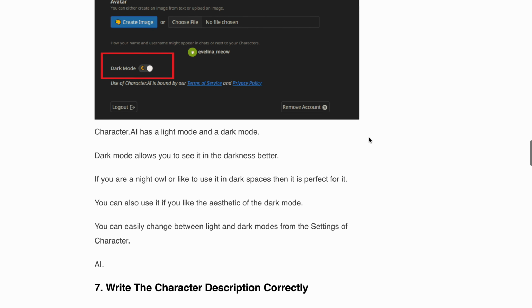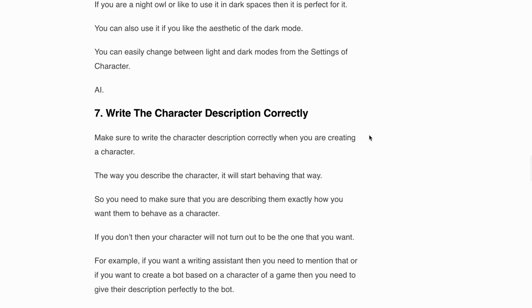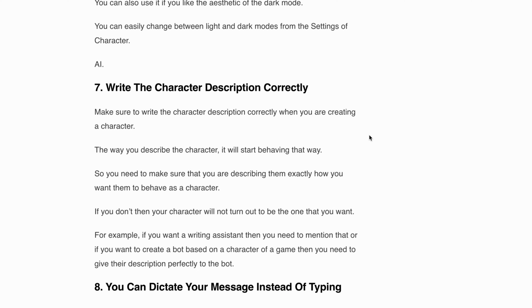Tip 7 is write the character description correctly. When creating a character, pay attention to describing them accurately. How you portray the character will influence its behavior. Ensure that your description aligns precisely with the characteristics and traits you desire. If you're looking for a writing assistant, explicitly mention it. Likewise, if you wish to recreate a character from a game, provide a detailed description to the bot.